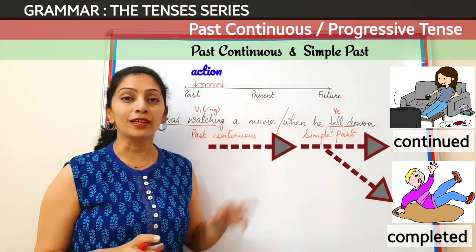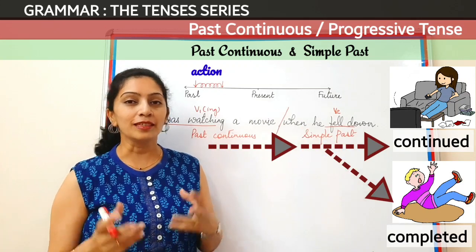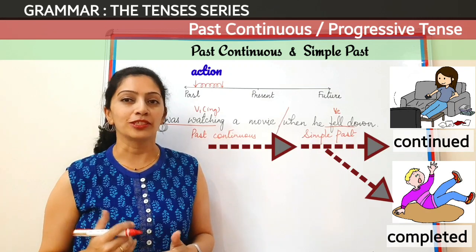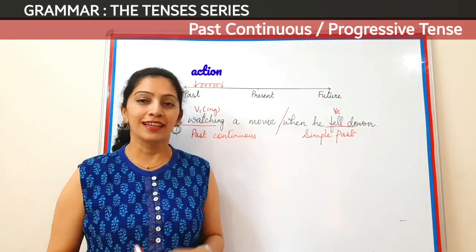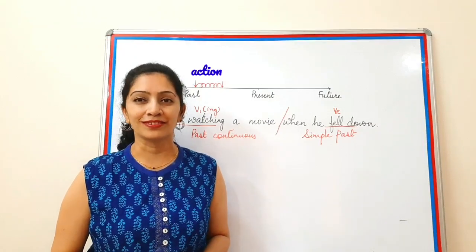So in this way we can express this tense in combination with another tense and talk about two actions, one completed and the other in continuation. Now let's look at how to form this tense in the various categories of positive, negative and interrogative.